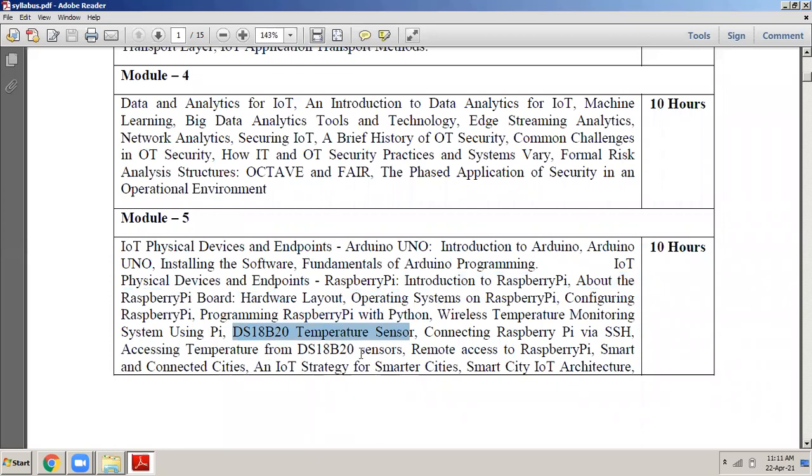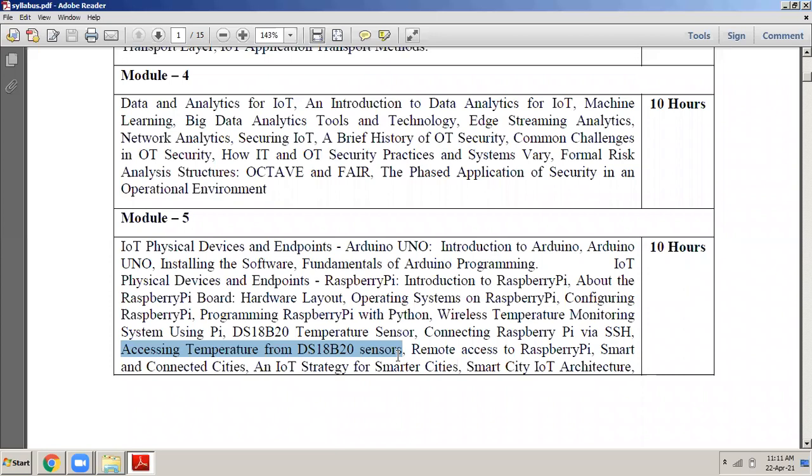And we will be determining what is the current temperature. So you are going to write this program, accessing temperature from the DS18B20 sensor using the Raspberry Pi. Okay, and this question is always asked in the examination. They will ask you, write a program in Python to interface the DS18B20 sensor with the Raspberry Pi.